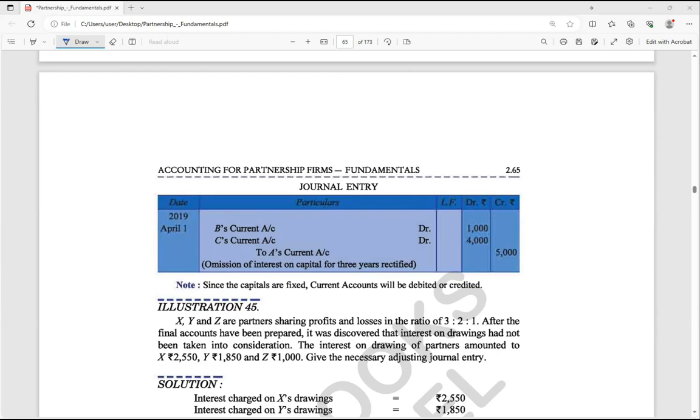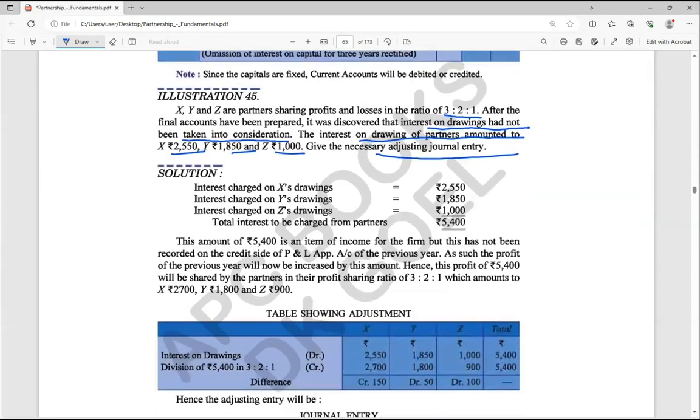Now see here, X, Y, Z are partners sharing profit and losses in the ratio 3:2:1. After the final accounts have been prepared, it was discovered that interest on drawings had not been taken into consideration. So interest on drawings was omitted. The interest on drawings of the partners amounted to the rupees given. Give the necessary adjustment journal entry. Interest on drawings in the partners' capital account will be debit.